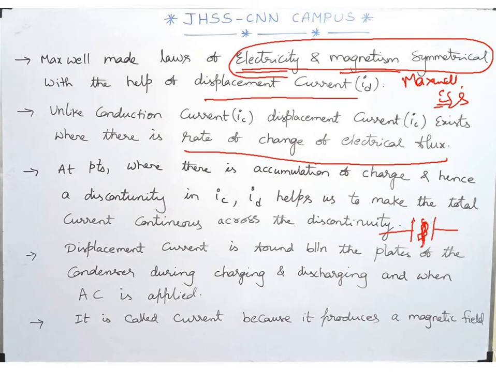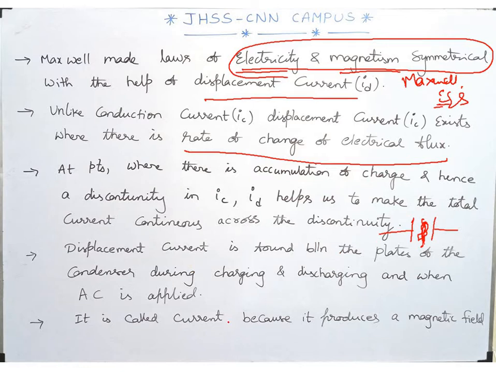Coming to the context, whenever AC is supplied across a capacitor, it allows that particular current to flow. So in order to remove that difficulty, displacement current was introduced by Maxwell. Until then there was a discontinuity when we used conduction current, but when the displacement current was introduced, that discontinuity was eliminated, or nullified. Displacement current is found between the plates of the condenser during charging and discharging, and when AC is applied.